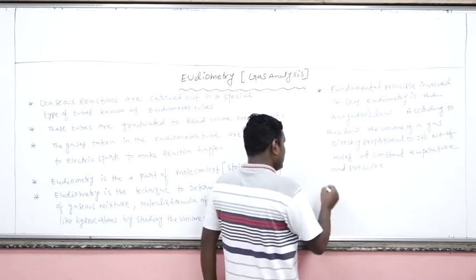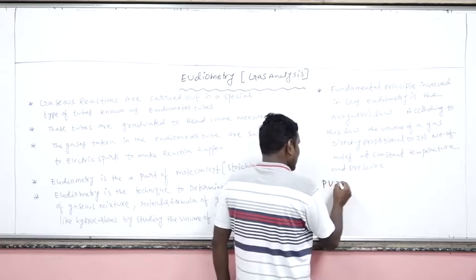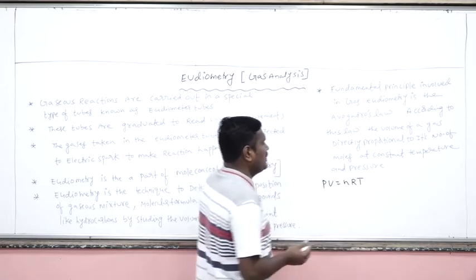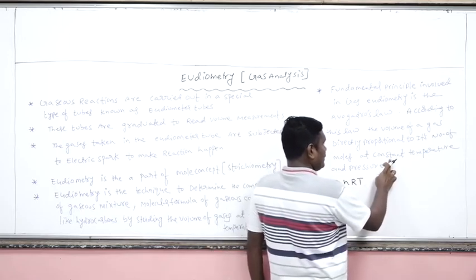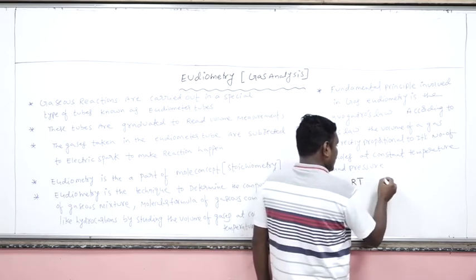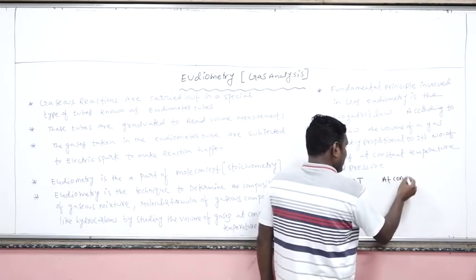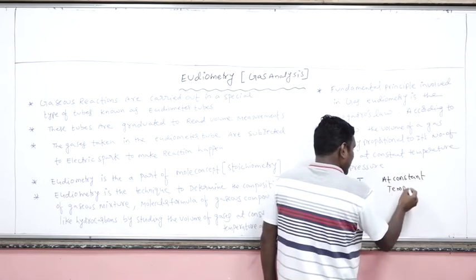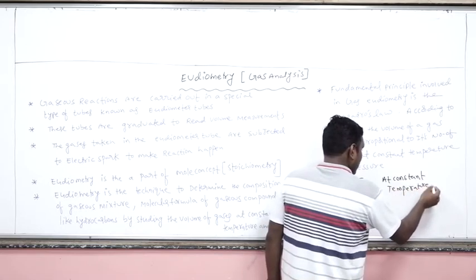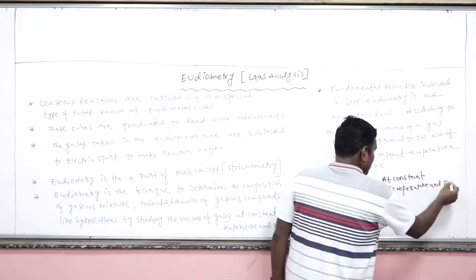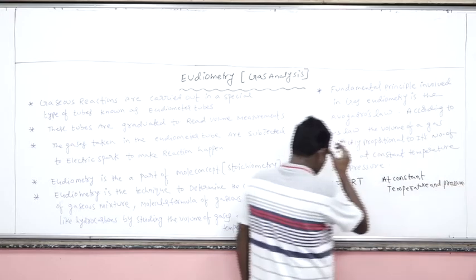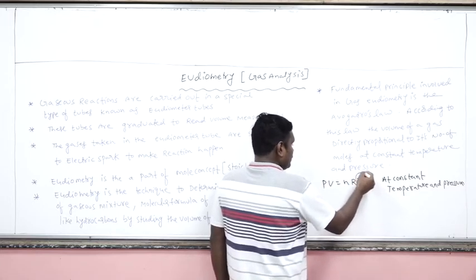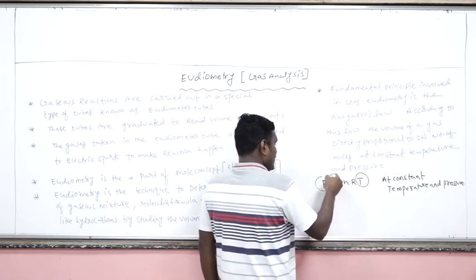That means, you know the ideal gas equation, PV is equal to nRT. Suppose the temperature is constant and the pressure of the gas is constant.